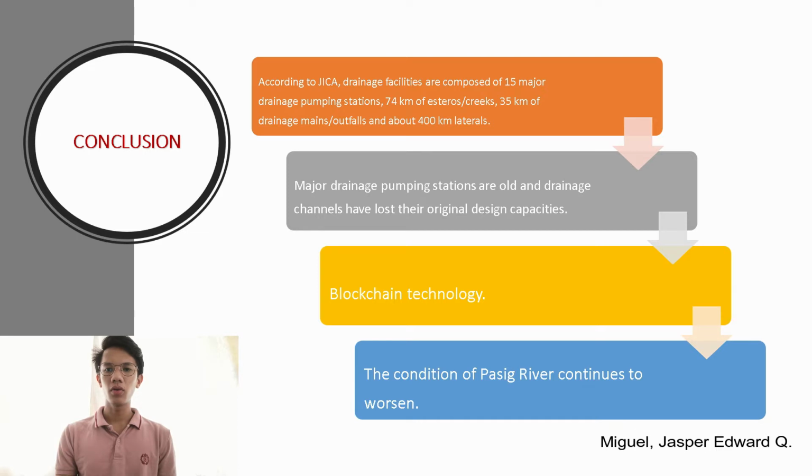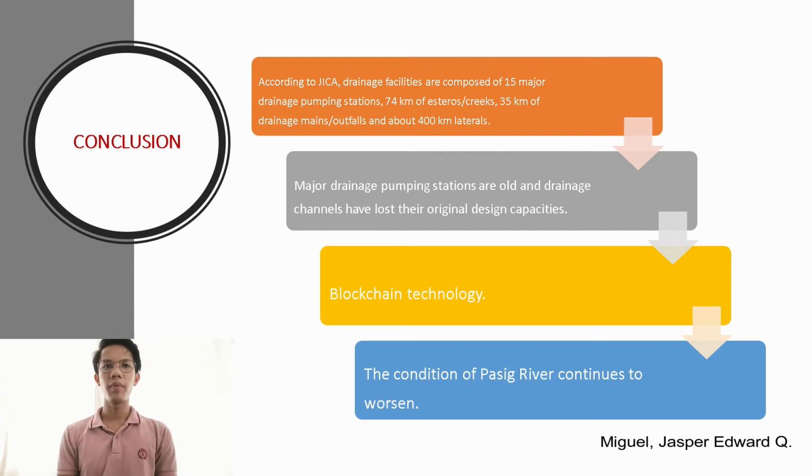Here are our conclusions based on our research. According to the Japan International Cooperation Agency, the drainage facilities are composed of 15 major drainage pumping stations, 74 km of esteros or creeks, 35 km of drainage mains or outfalls, and about 400 km of laterals.